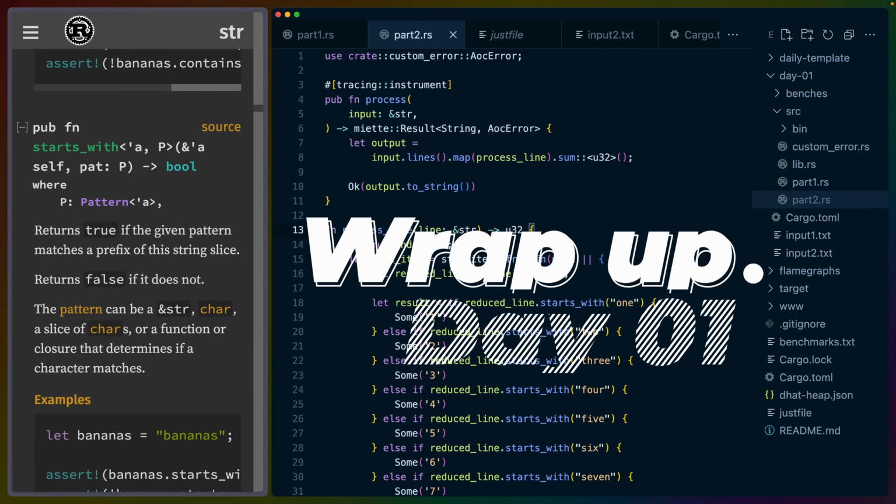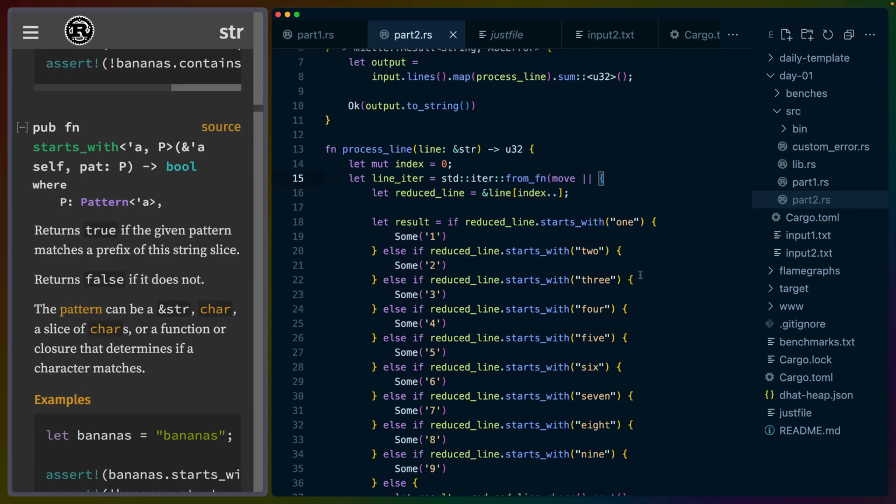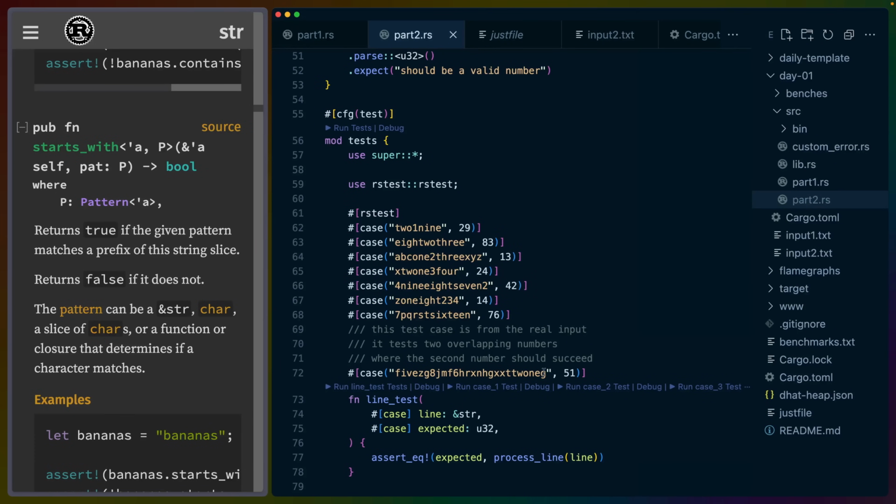So I think today went a little bit long because of part 2. Part 2 was a little bit more involved than I expected day 1 to be, a little bit more finicky with this two-one kind of overlapping number situation.